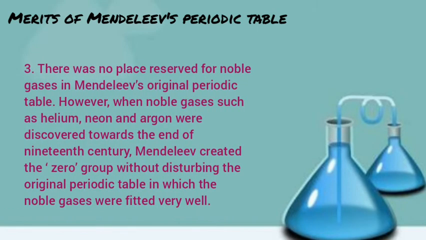Third, there was no place reserved for noble gases in Mendeleev's original periodic table. However, when noble gases such as helium, neon, and argon were discovered towards the end of the 19th century, Mendeleev created the zero group without disturbing the original periodic table, in which the noble gases were fitted very well.